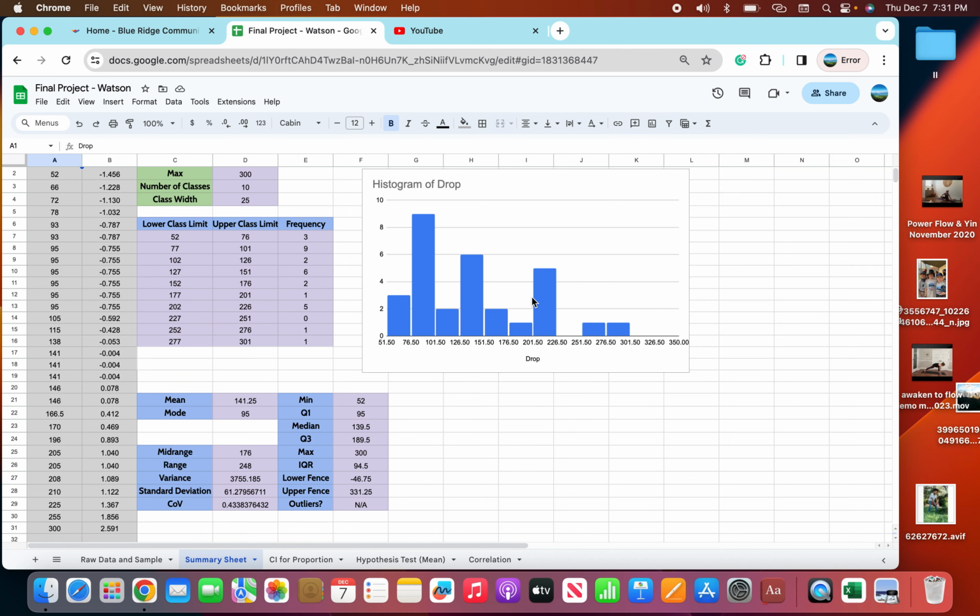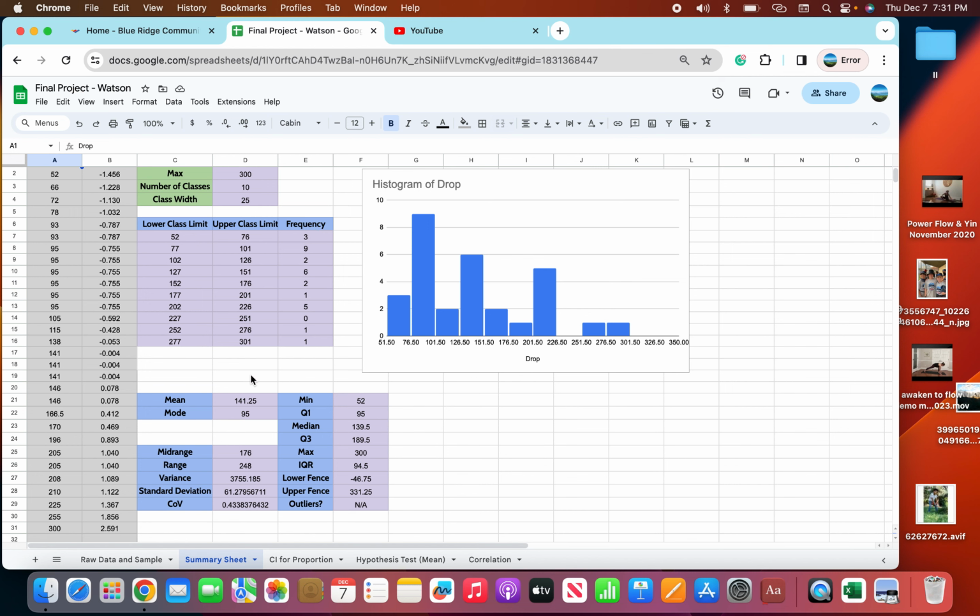I will just read off a couple numbers, and then I'll explain everything. So once again, here's my sample. My max was 300, number of classes 10, class width was 25. Here's lower class limit, upper class limit, and frequencies.